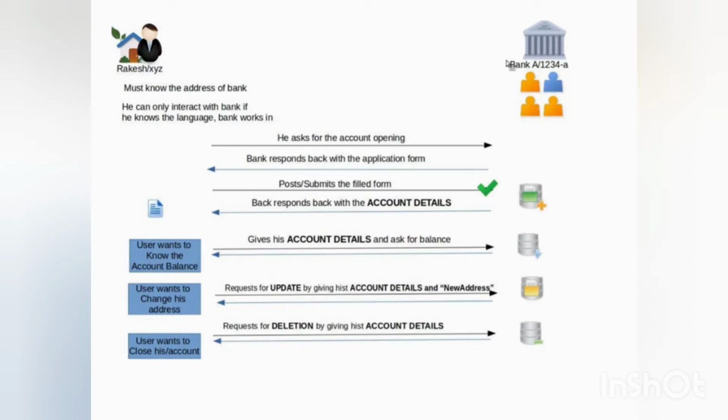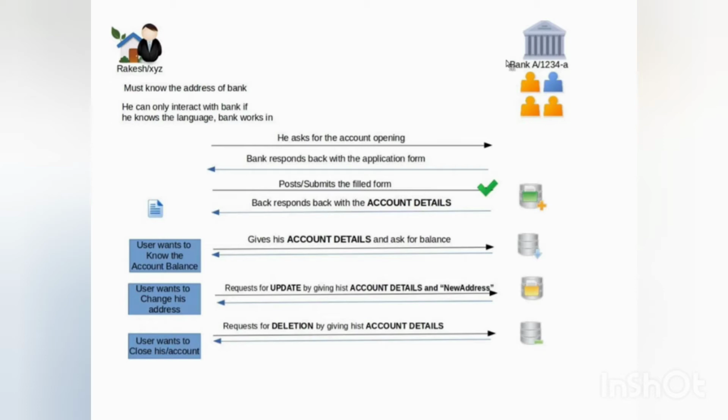See real-time examples of the request-response model. A user wants to open a bank account, so first he must know the bank address. Then he sends a request to the bank and the bank sends a response: fill the application form. After the user fills the application form, the bank responds to the user that you have created your account. Then if he requests his bank account details, the bank responds with these details. In a similar way, if he wants to update or delete, then the bank sends a response to his request.